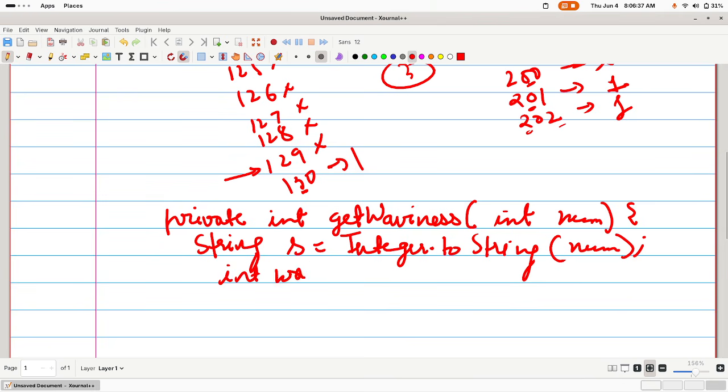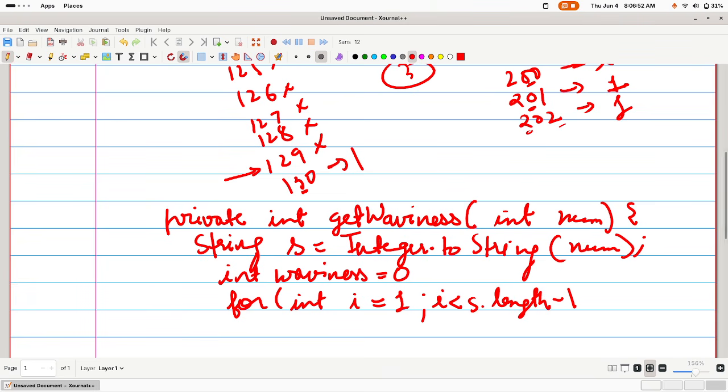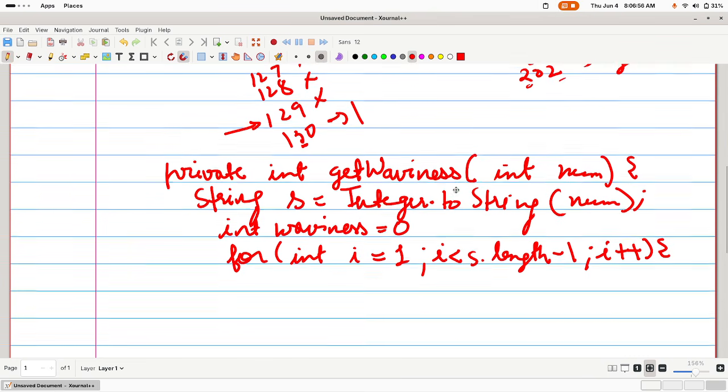Initially my waviness will be equal to 0. Now iterate over your string from where? From 1, because index 0 and the last index won't contribute to any waviness. So i equal to 1, i less than s.length minus 1, and i plus plus, because I don't want to consider the last index of my string.